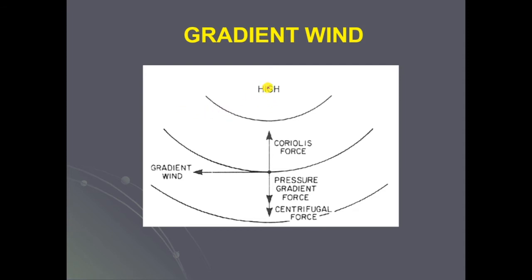There is a figure here showing gradient wind and the relation between the Coriolis force and pressure gradient force. If we observe here, these are the Coriolis forces acting on the object, and the pressure gradient force acting downwards on the object. This is the centrifugal force acting away from the center, and the gradient wind arises perpendicular to the wind flow.